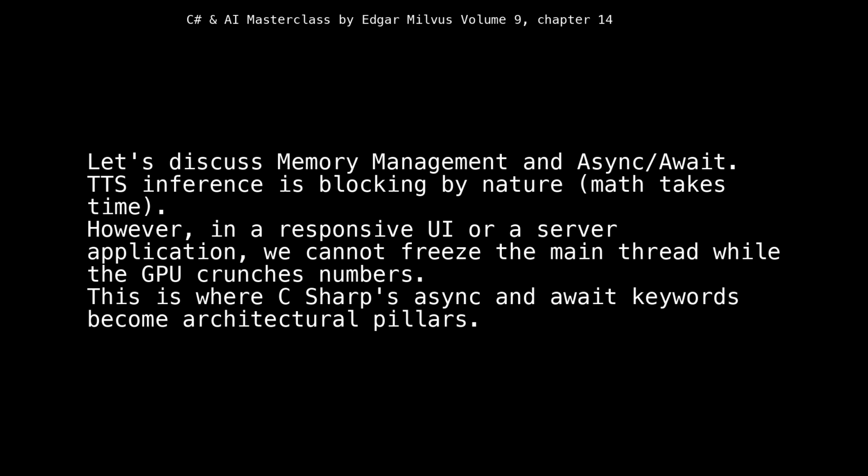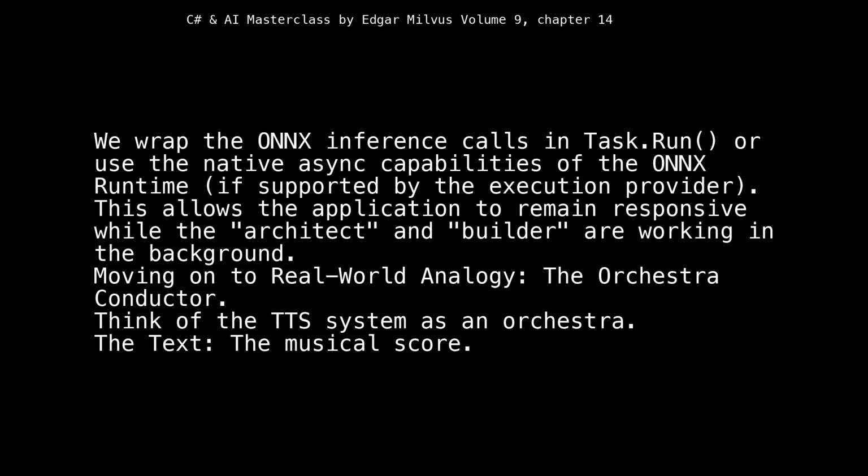Let's discuss memory management and async/await. TTS inference is blocking by nature, math takes time. However, in a responsive UI or a server application, we cannot freeze the main thread while the GPU crunches numbers. This is where C#'s async and await keywords become architectural pillars. We wrap the ONNX inference calls in Task.Run, or use the native async capabilities of the ONNX runtime, if supported by the execution provider. This allows the application to remain responsive while the architect and builder are working in the background.